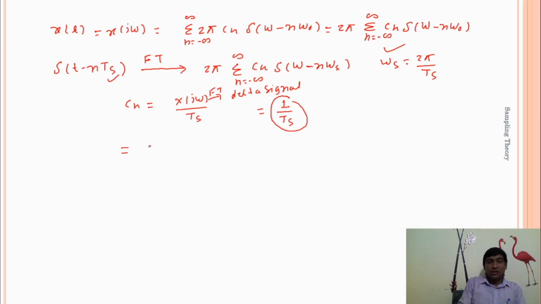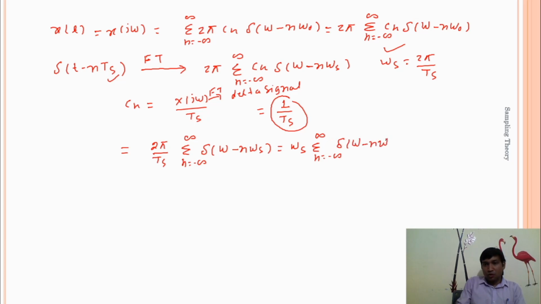Finally, the Fourier transform of the impulse train signal is equal to 2π, with Cn equal to 1 by Ts. It means 2π by Ts, and the summation from n equal to minus infinity to plus infinity of δ(ω − nωs), which is equal to 2π divided by Ts, which is ωs, times the summation from n equal to minus infinity to plus infinity of δ(ω − nωs). So this is what?